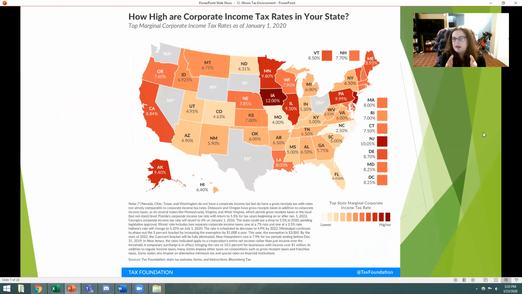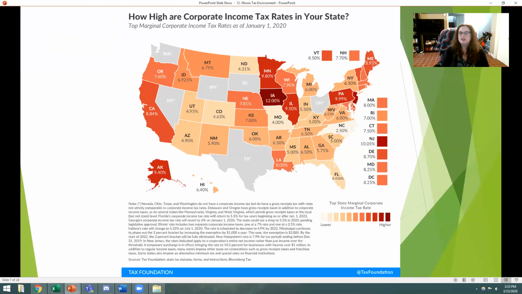So when we're looking at this map, we see that the only nearby state that's going to beat us in the percentage of their corporate income tax rate would be Iowa, which runs about 12%, but we're at 9.5%, which is still relatively sizable. Now, this is going to matter to these businesses and whether they're going to come into the state or if they're going to go elsewhere, right?